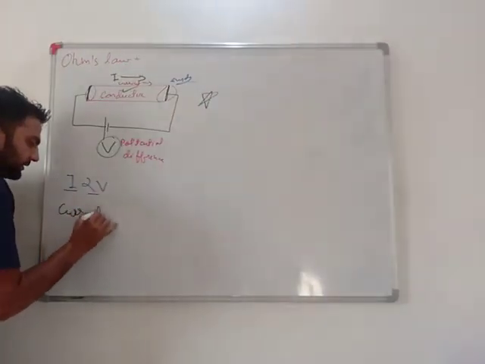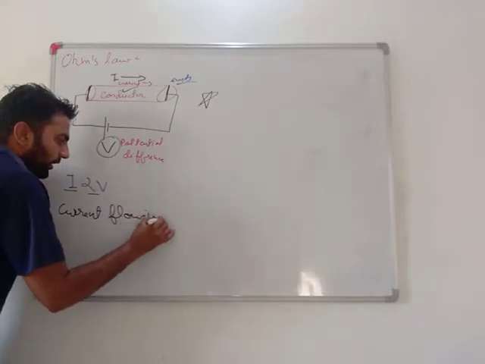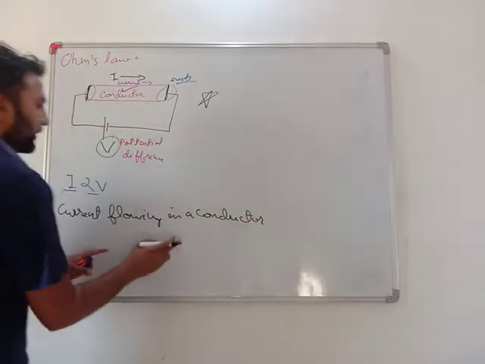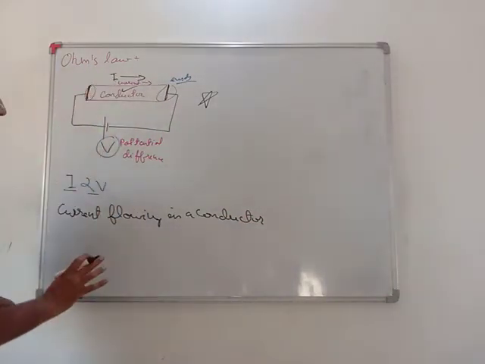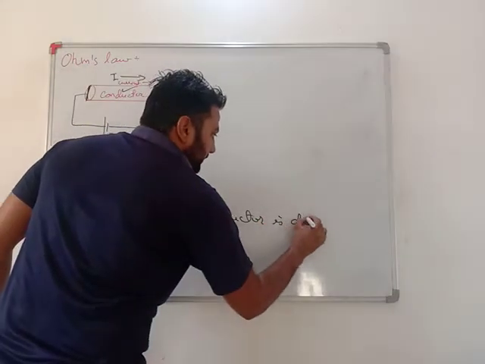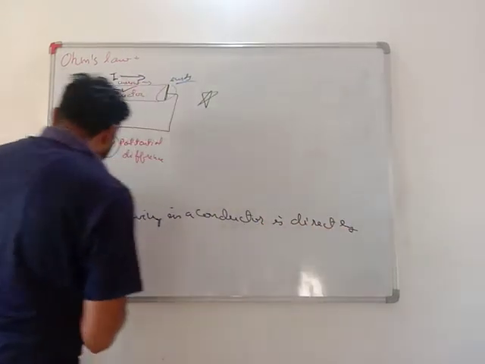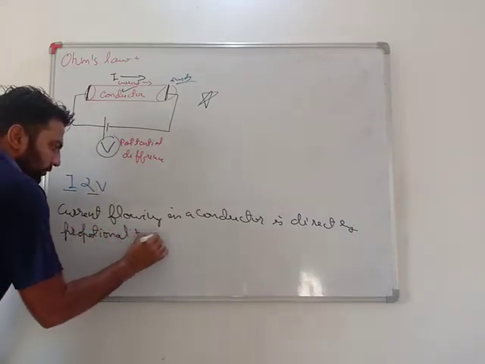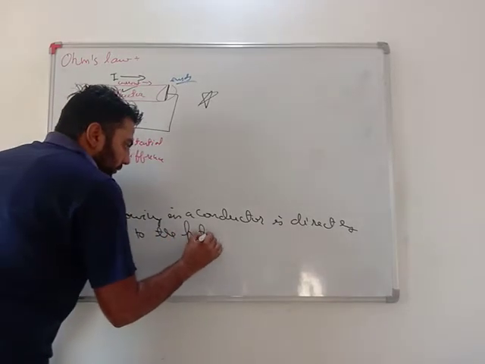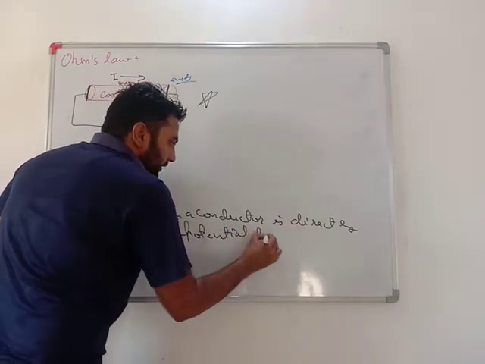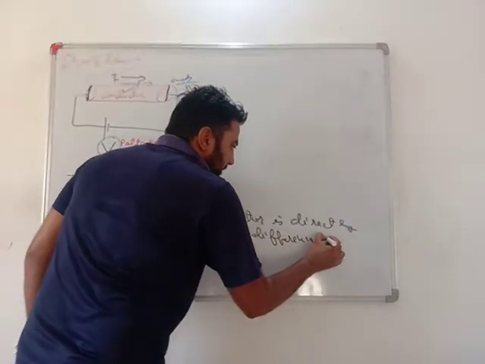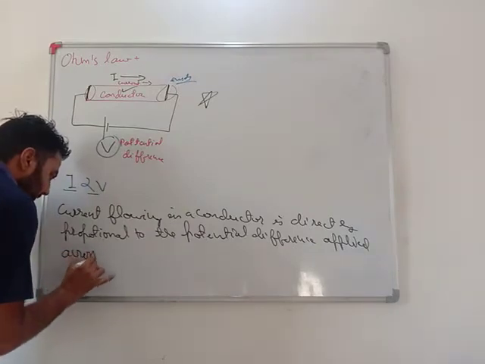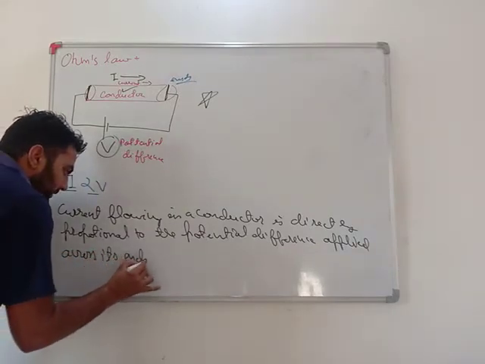Ohm's law states that current flowing in a conductor, very important, current flowing in a conductor is directly proportional to the potential difference applied across its ends.